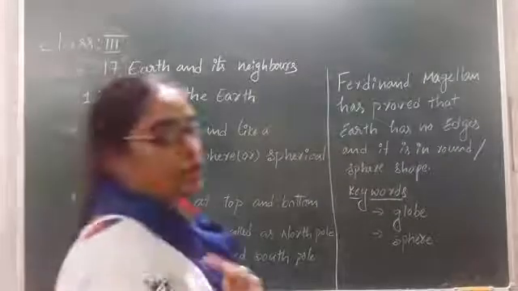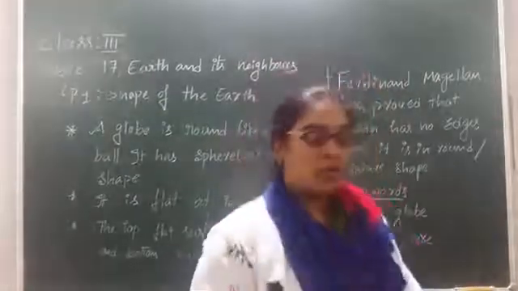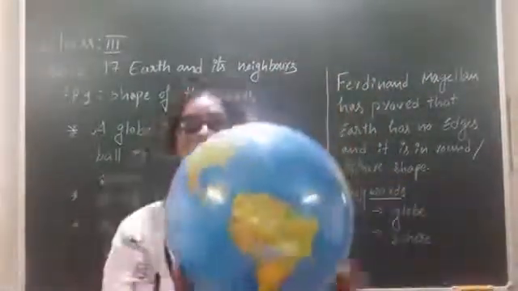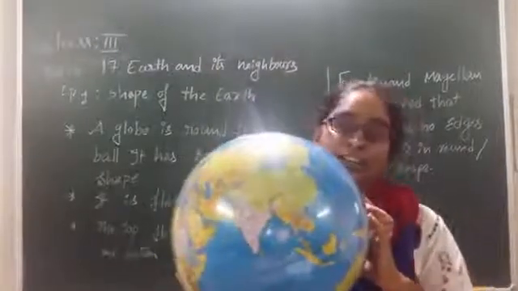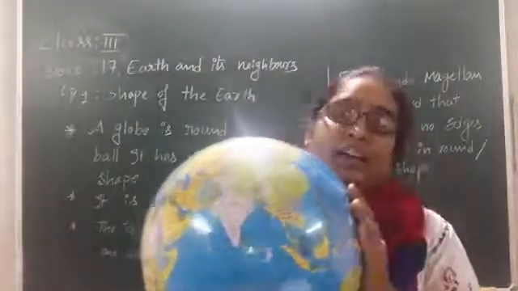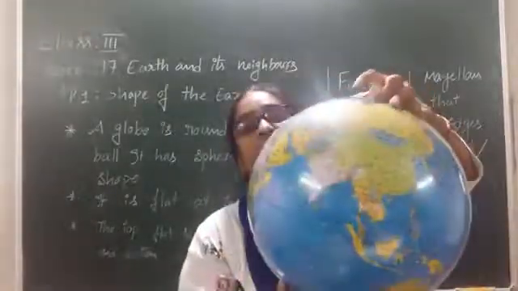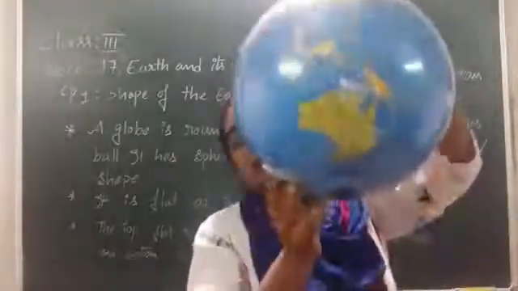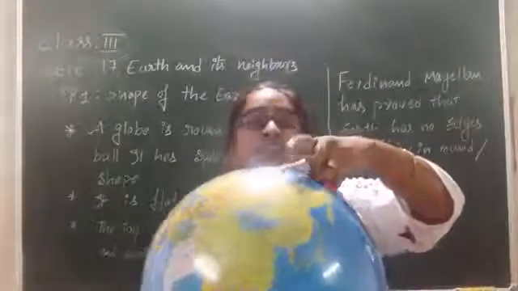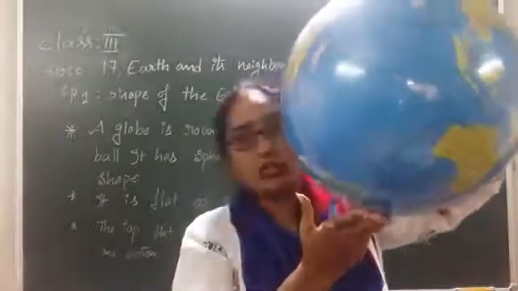Okay children, now one more time we are going to do a quick review of our lesson. Tell me, what is this? This is a globe. So what is a globe? Globe is a true representation of the earth and it is in which shape? It is in a sphere shape, right? And how does it look? It has a bulge around it and a flat surface up and a flat surface down, and the topmost point of the flat surface up we call the north pole and down we call the south pole.